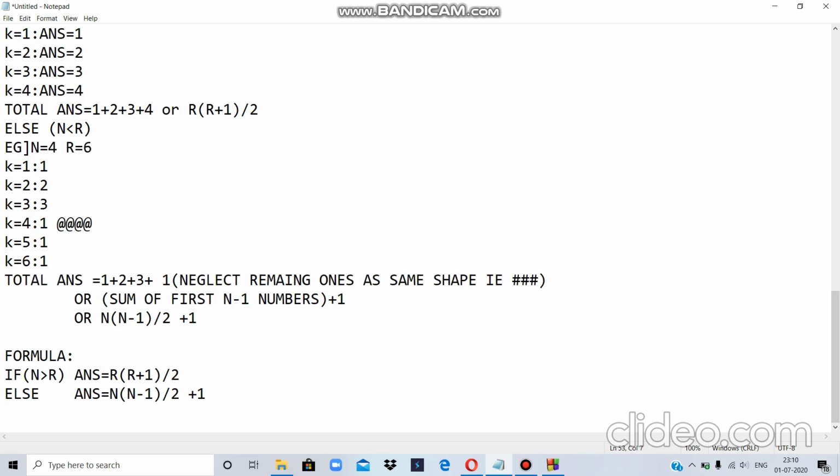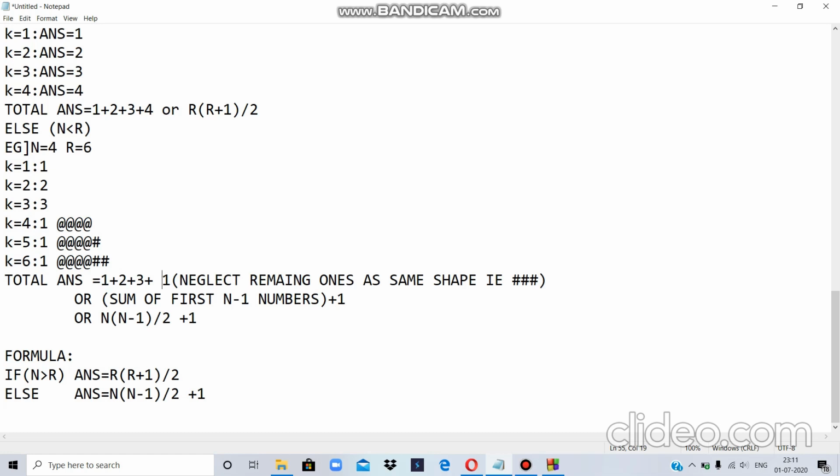Now, when K is equal to 4, in that case, I will get 1 extra block, and when K is equal to 6, I will have 2 extra blocks. If I closely look into these 3 examples, I will find that the 3 shapes which I am getting by painting 4 consecutive blocks are same in the 3 figures. The shapes are same and overlapping. Therefore, I will ignore these 2 and I will take only this one into account. So the formula is 1, 2, 3, 1 plus 2 plus 3, and this extra 1.